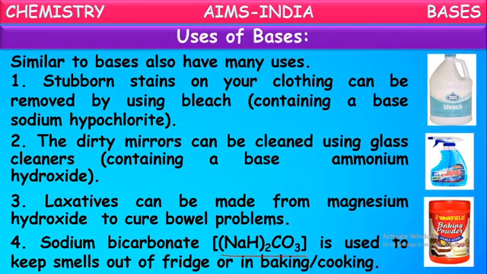So these bases are used in food items also, isn't it? Sodium bicarbonate is used to keep smells out of the fridge, in baking and cooking. Yes, for removing bad smells from refrigerators they use baking powder, and sodium bicarbonate is also used in food items like cakes and cooking.